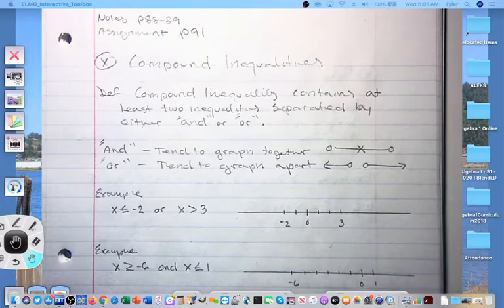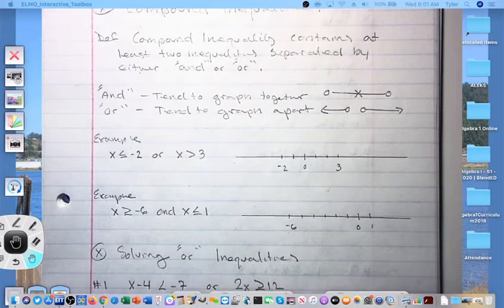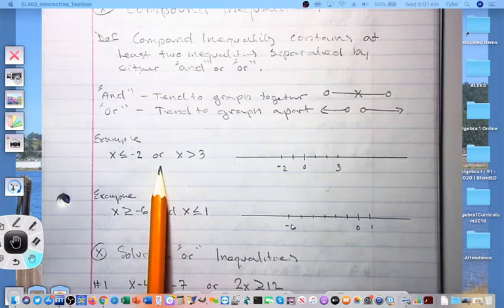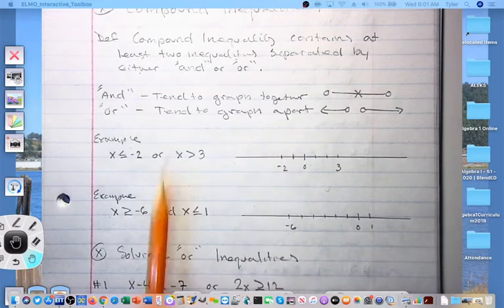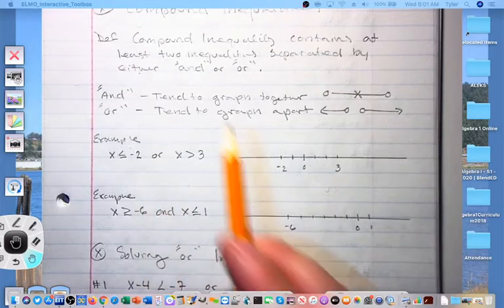Let's take a look at an example of what we're going to be doing in this lesson and what an and an or compound inequality looks like. So first of all, as an example, we have two inequalities here. This is an or example. So my arrows should go apart when I graph them. I'm just simply going to graph them each at the same time.